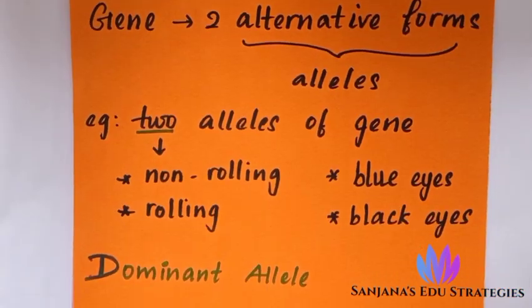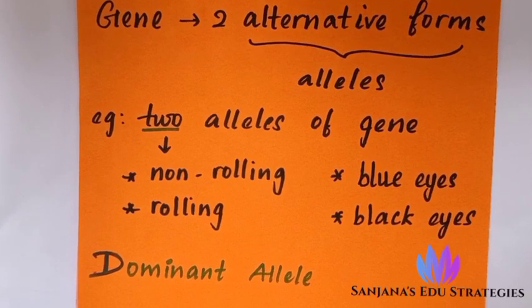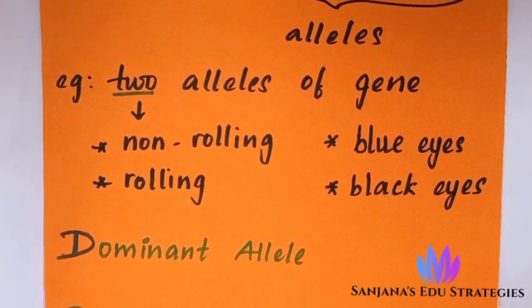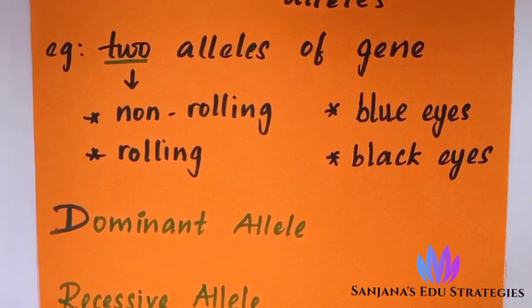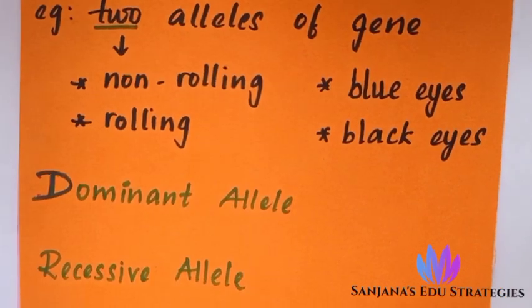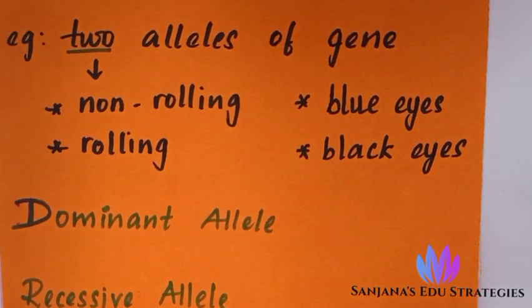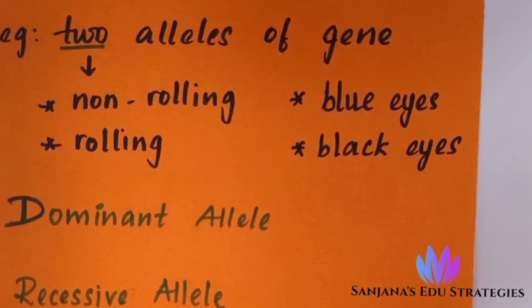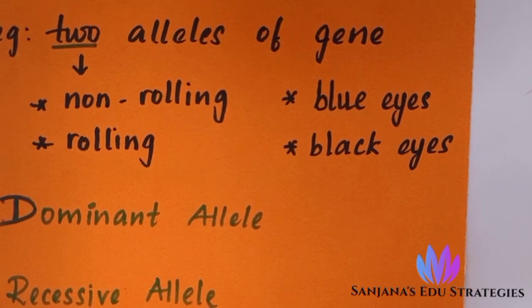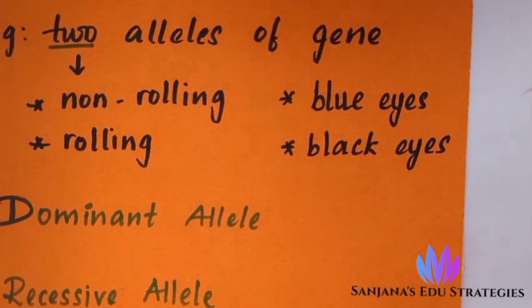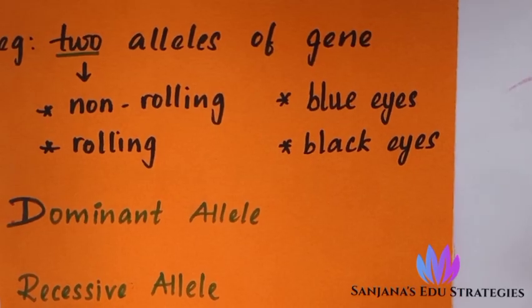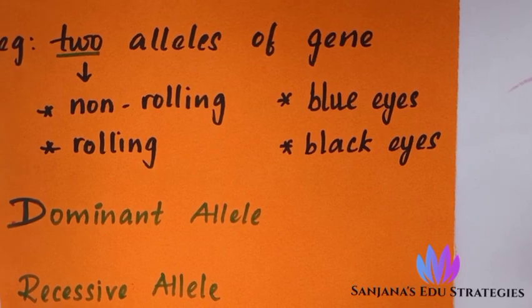So, in common, people who can roll the tongue are more numerous compared to people who cannot. The most common one, you take as the dominant character or dominant allele. So we are taking the roller as the dominant allele.